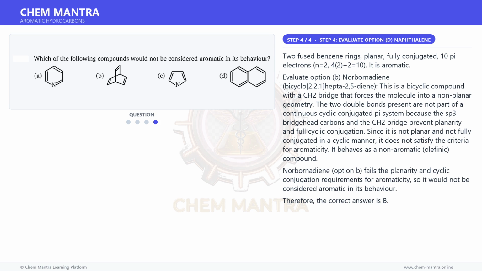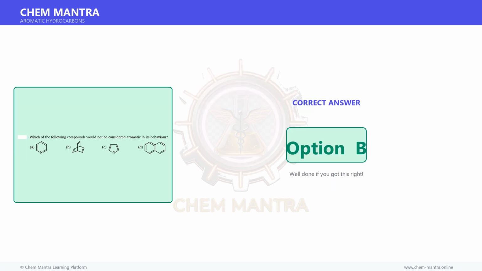Since it is not planar and not fully conjugated in a cyclic manner, it does not satisfy the criteria for aromaticity. It behaves as a non-aromatic, olefinic compound. Norbornadiene, option B, fails the planarity and cyclic conjugation requirements for aromaticity, so it would not be considered aromatic in its behavior. Therefore, the correct answer is option B.